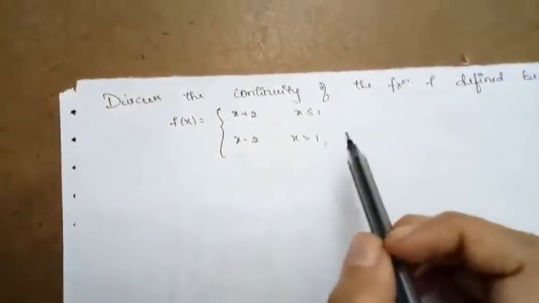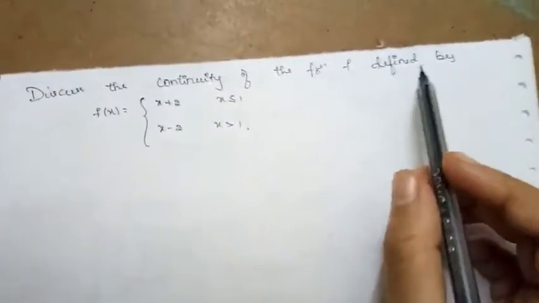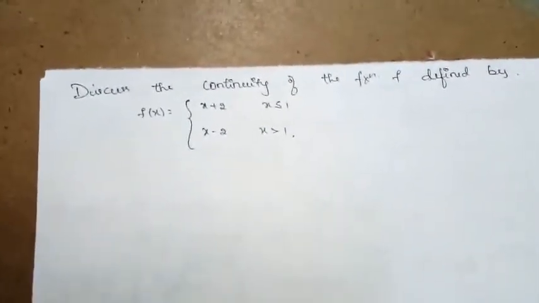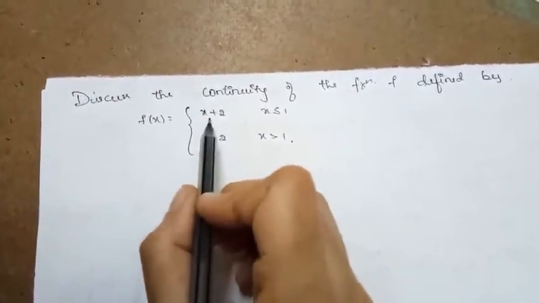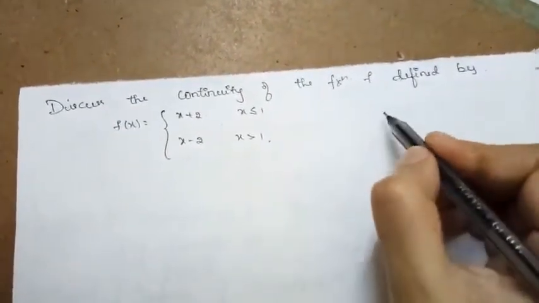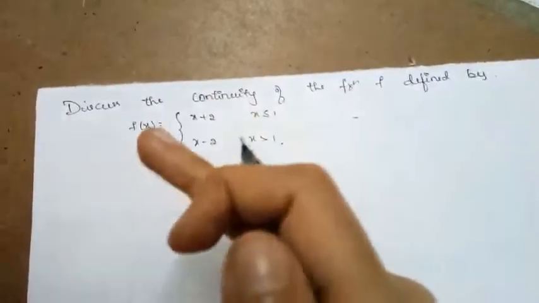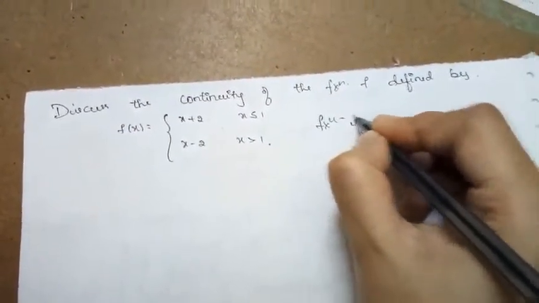So let us move to the next question. Here they are asking us to discuss the continuity of the function. The function is defined like this. Here you can see that the function f of x is equal to x plus 2 when x is less than or equal to 1, and x minus 2 when x is greater than or equal to 1. So clearly, x is less than or equal to 1 and greater than or equal to 1. Clearly the function is defined here.